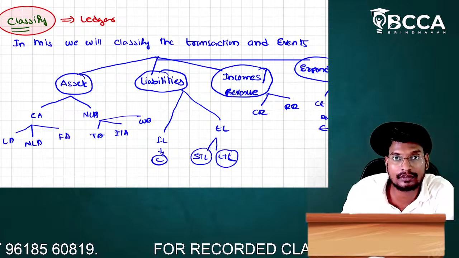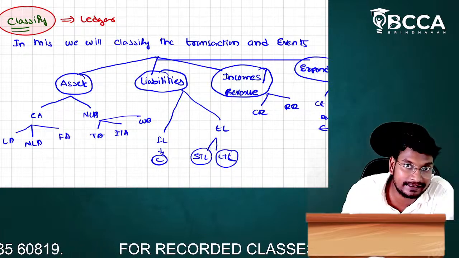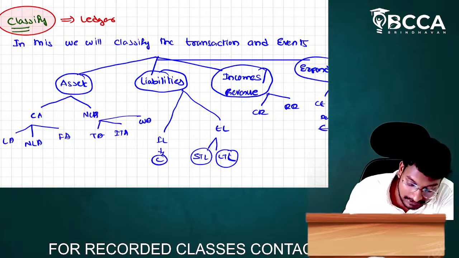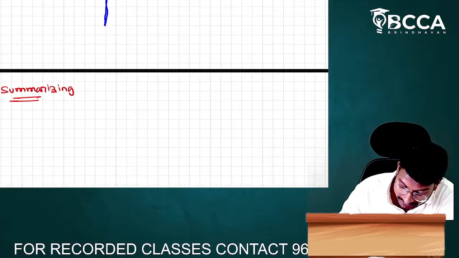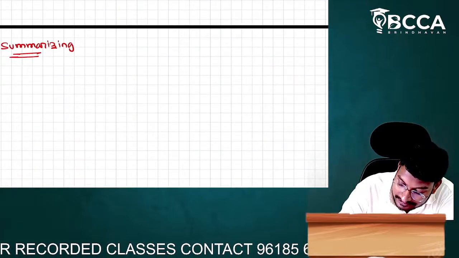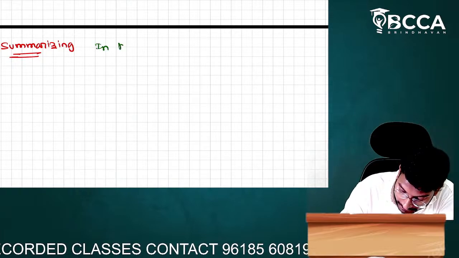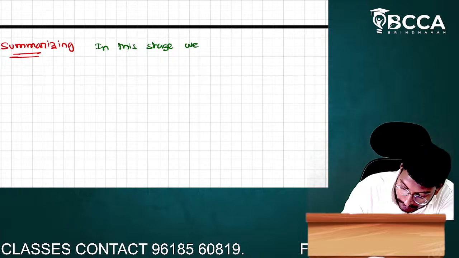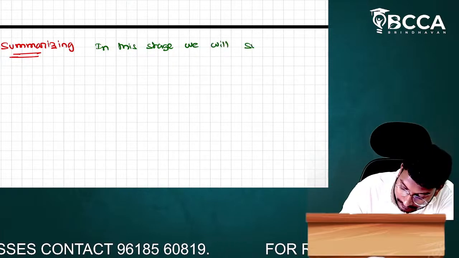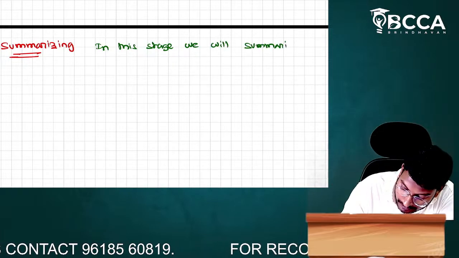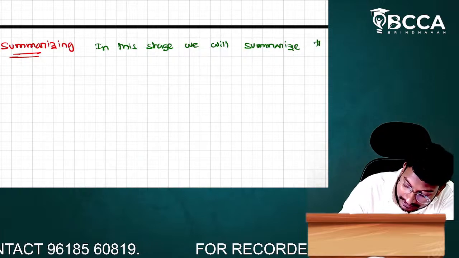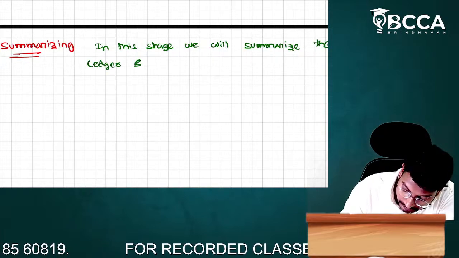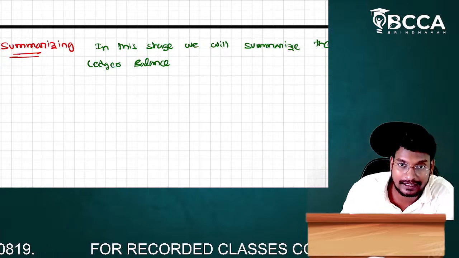Recording is called the journal. Recording the transactions and events means journal. Classifying the transactions and events means ledger. Next, we are doing summarizing. In this stage, we will summarize the ledger balances.